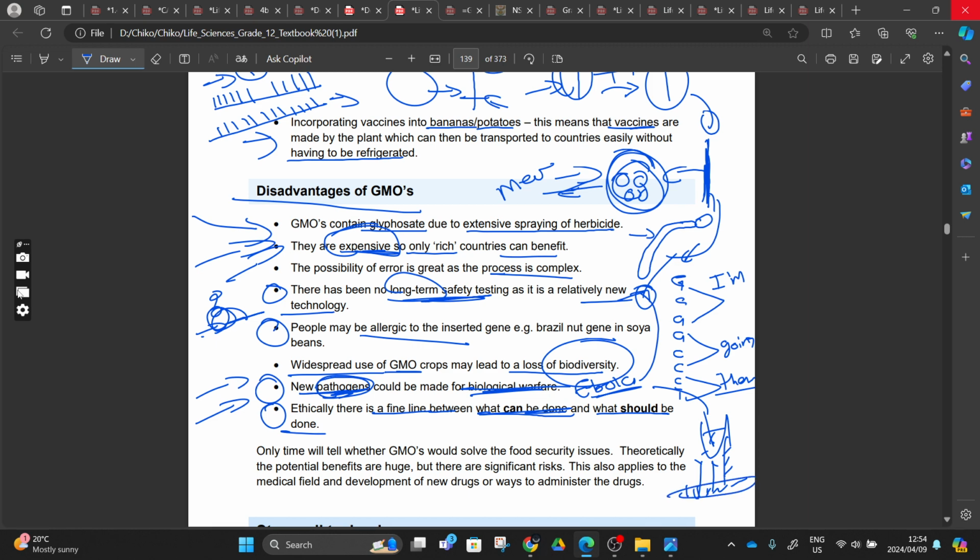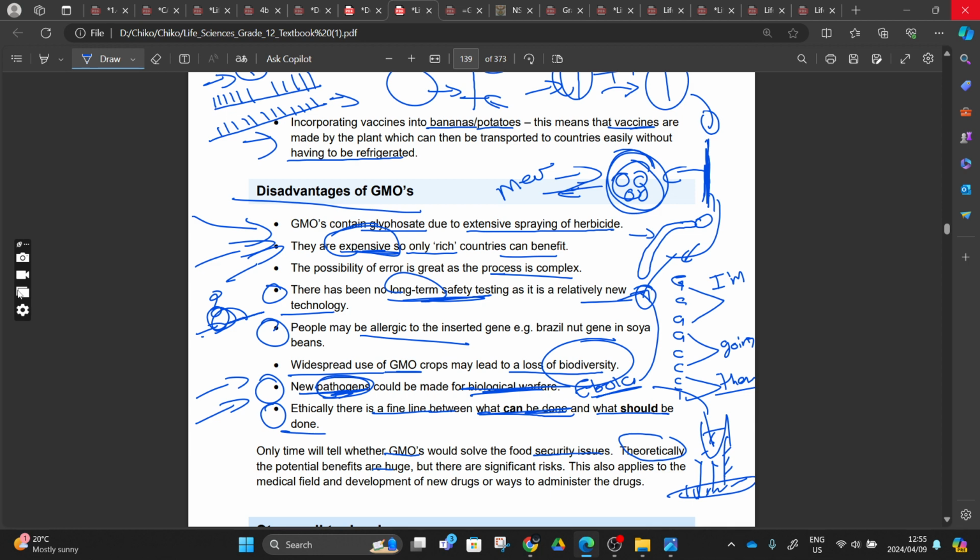But only time will tell whether GMOs will solve the food security issues. Theoretically, the potential benefits are huge, but there are significant risks. This also applies to the medical field and the development of new drugs or ways to administer drugs, the way to introduce a drug to a human being.